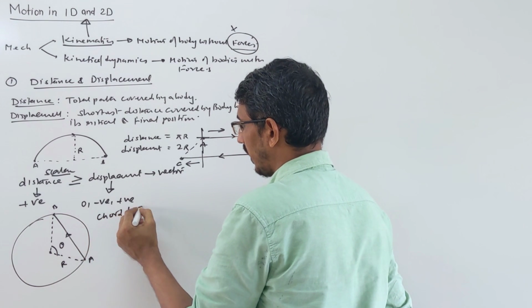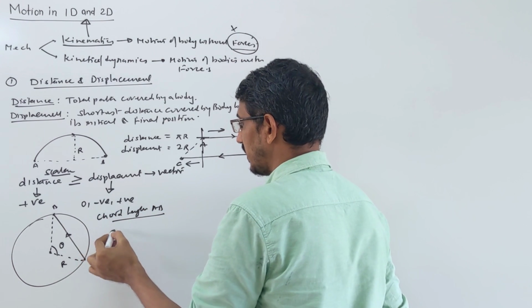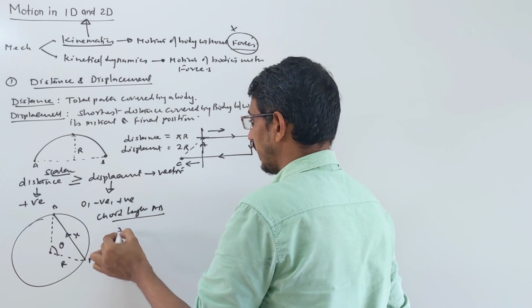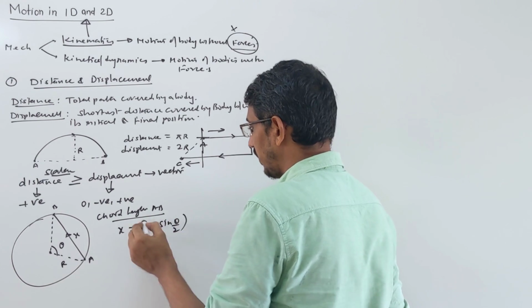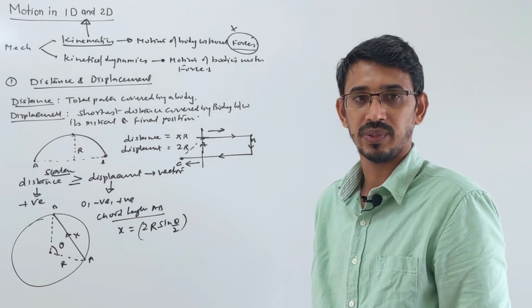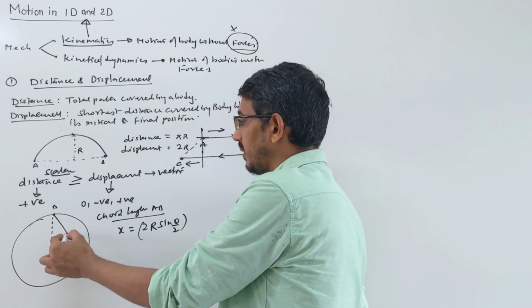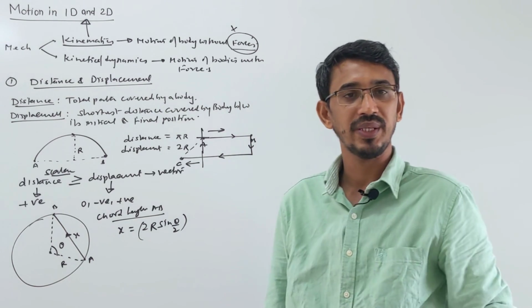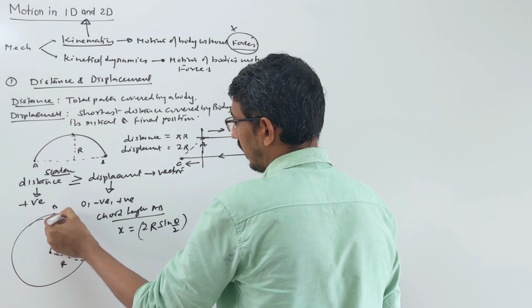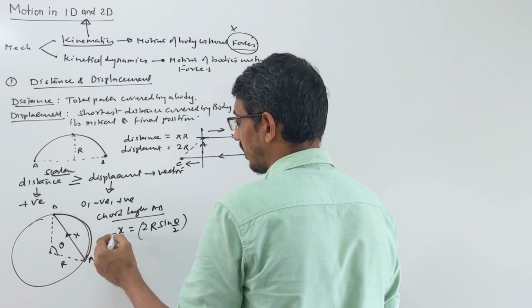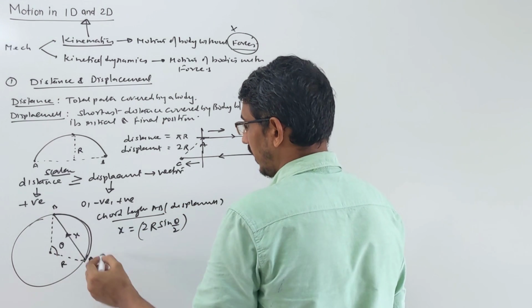So remember that chord length AB, we have learned in junior classes, simply becomes your displacement AB, or we call that x. That x is nothing but what? 2 r sin(theta/2), if you know the angle subtended by this chord at the center. So this is a little important, sometimes we need this because we have to calculate the displacement here. We need that straight distance, meaning chord length, okay. But if you need distance, meaning A to B, that distance you have to calculate differently. This is your displacement, keep in mind, chord length, or you call it displacement. Suppose you need distance from A to B, correct?